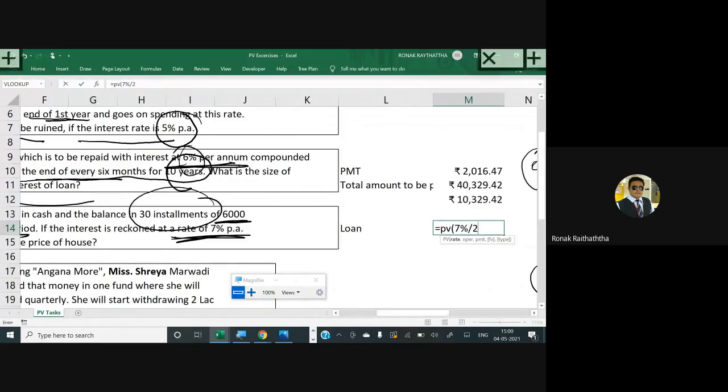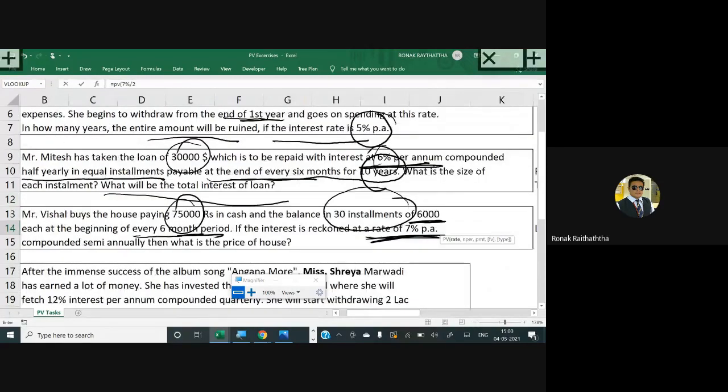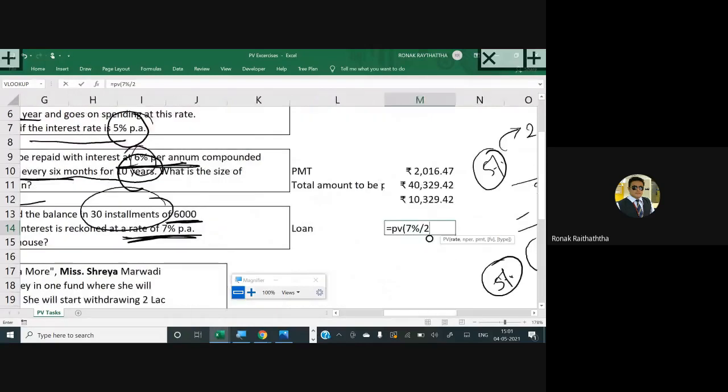Sir, semi-annual क्यों? क्योंकि ये भाई साहब जो 6,000 रुपए धीरे धीरे पे करने वाले हैं, वो हर 6 महीने में पे करने वाले हैं. In every 6 months he is supposed to pay. So that's why I need to convert my rate to a 6-monthly rate, comma.